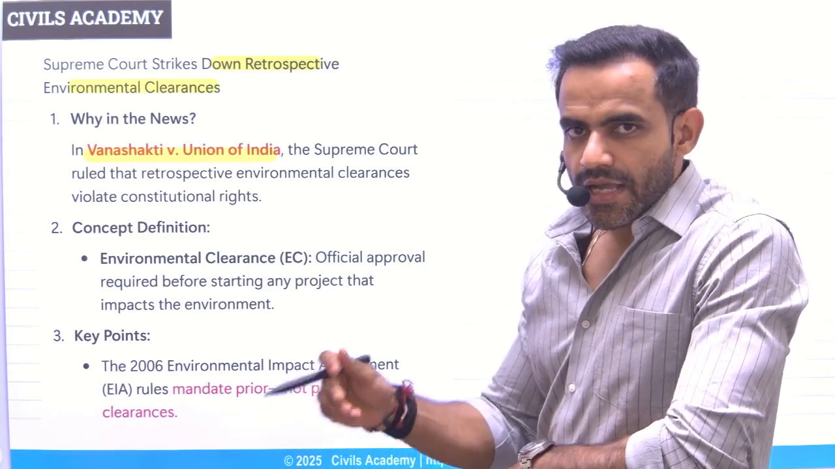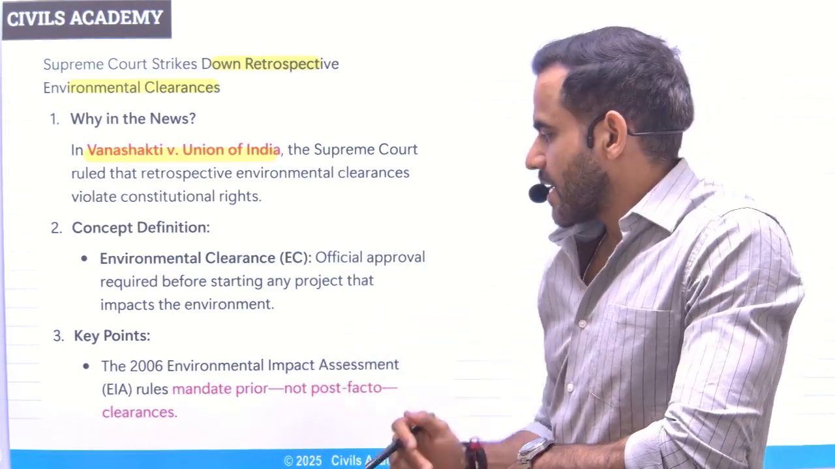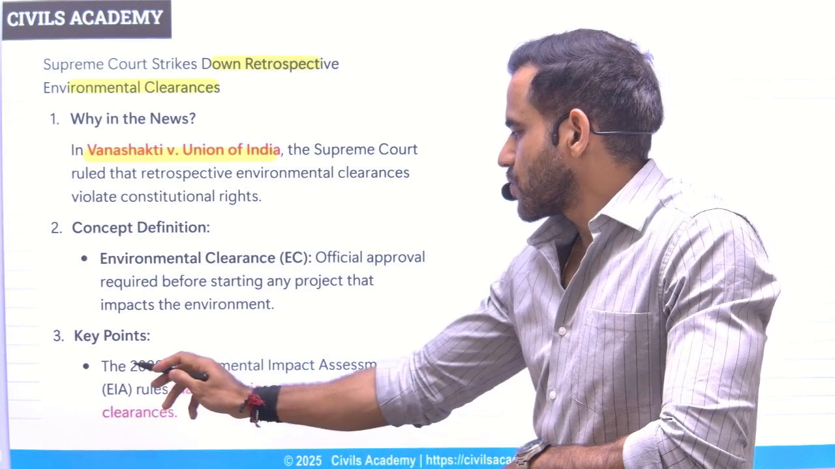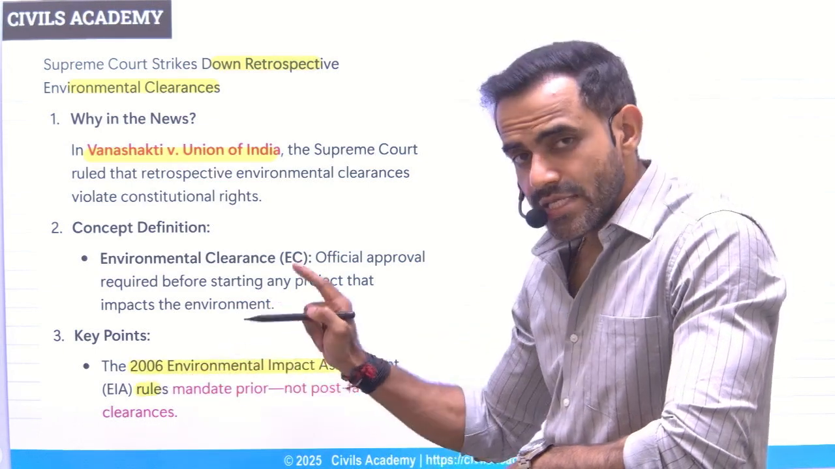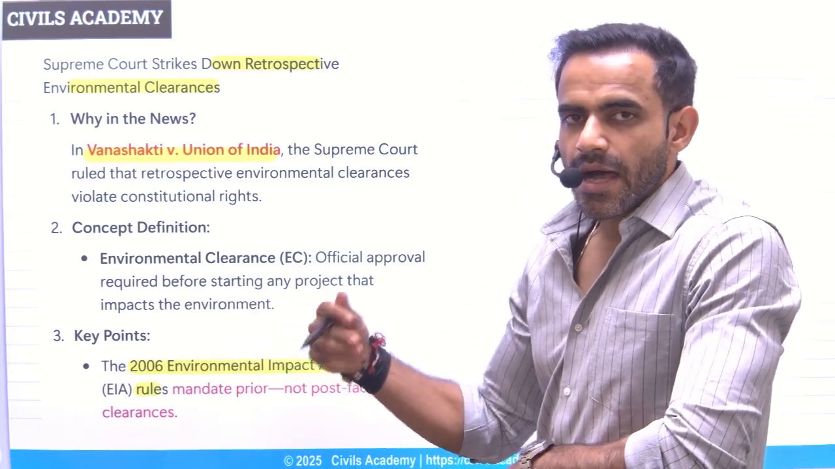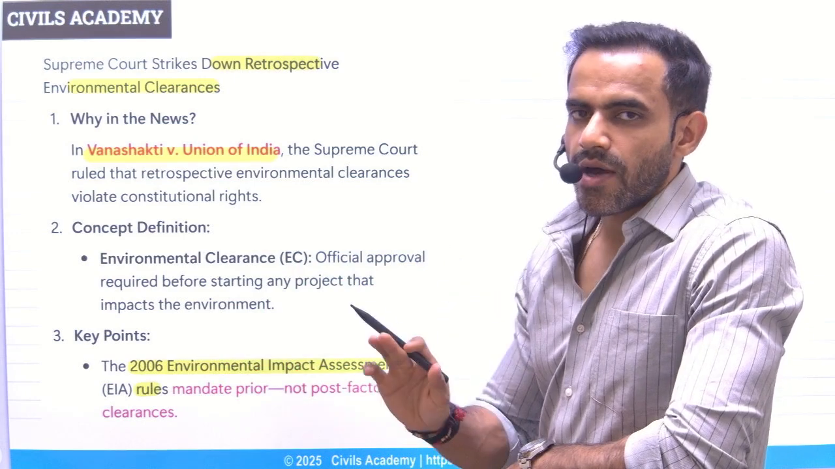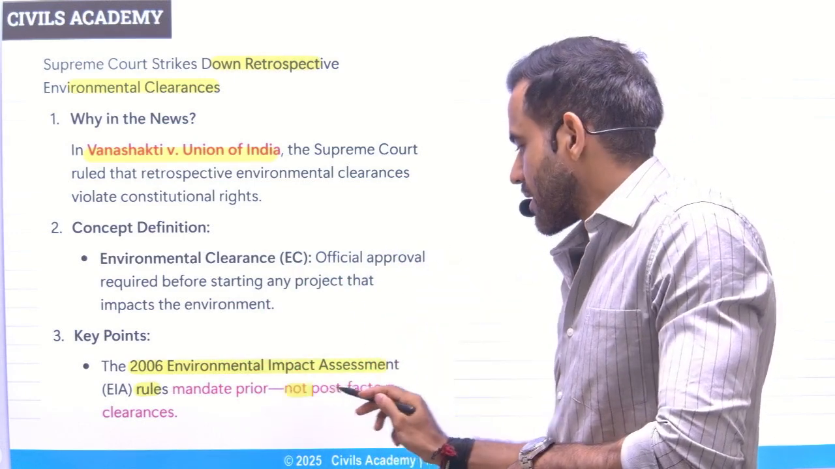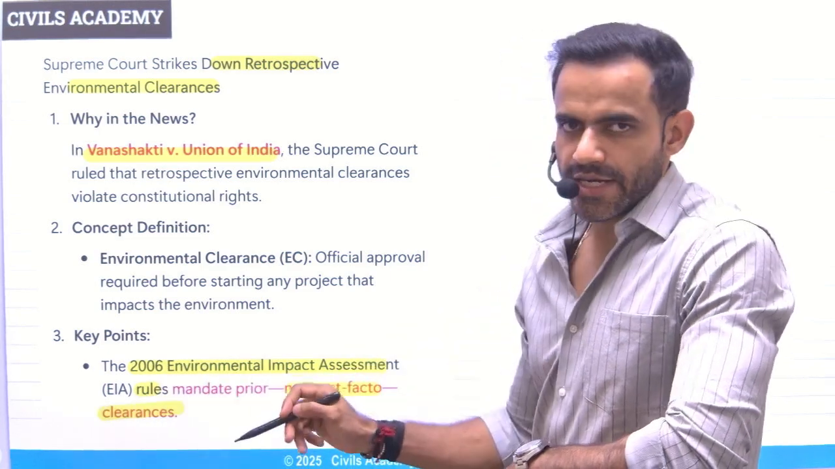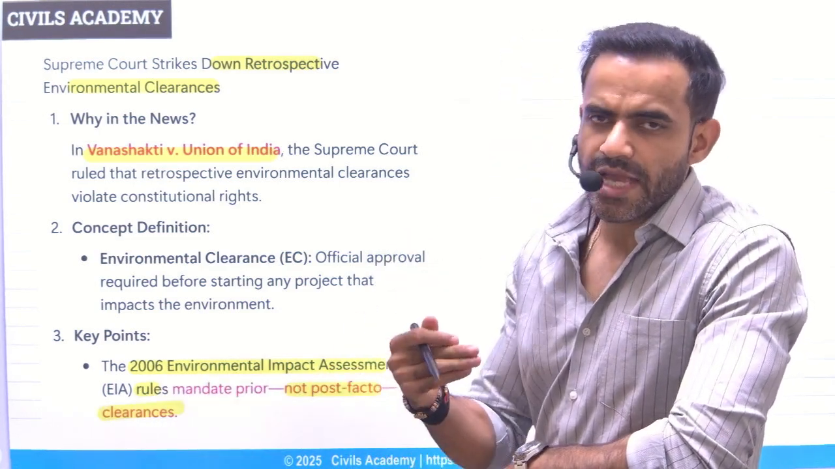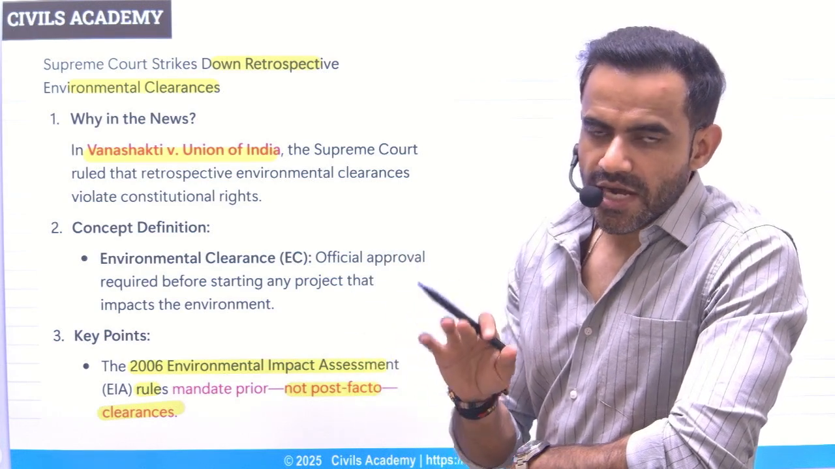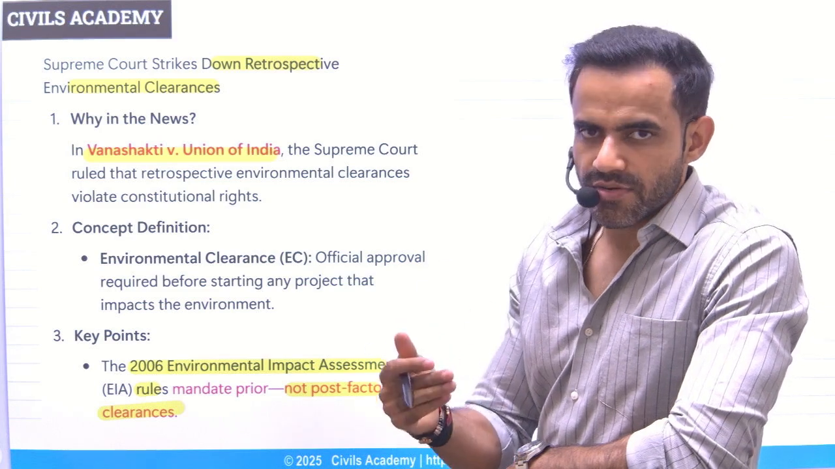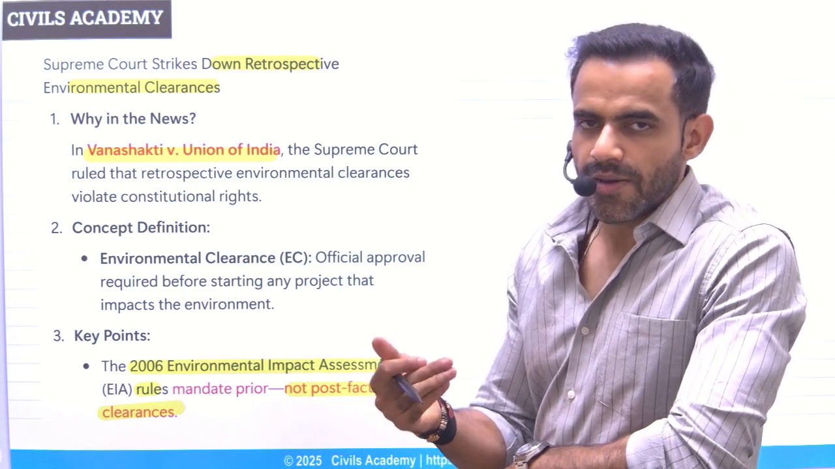Now understand, the environmental approvals are given as per the provisions of 2006 Environmental Impact Assessment Rules. And these rules allow the approval, but they do not allow the retrospective approval. Retrospective basically means from the back date. So first you need to take approval, then only you can start working on that project. You cannot directly start working, and after starting you cannot seek approval.